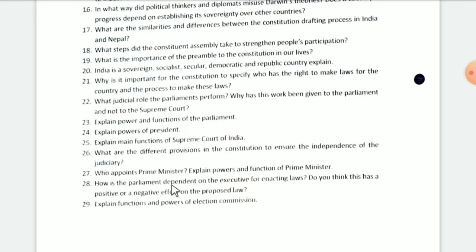How is the Parliament dependent on the executive for enacting laws? Do you think this has a positive or a negative effect on the proposed law? Explain the functions and powers of the Election Commission.